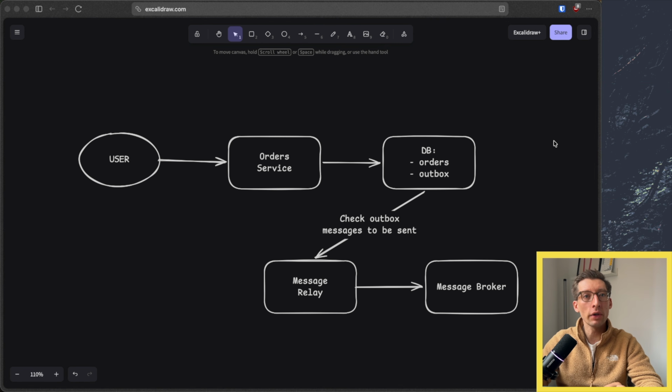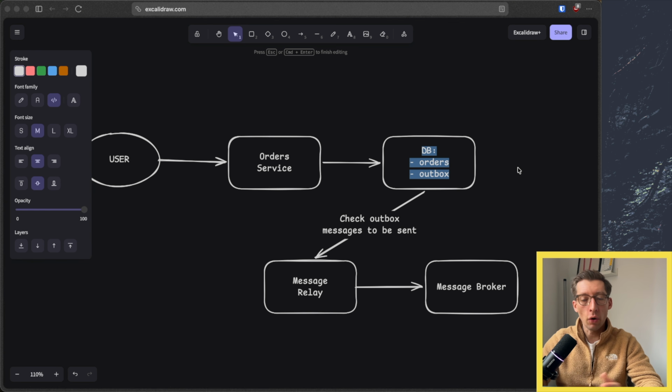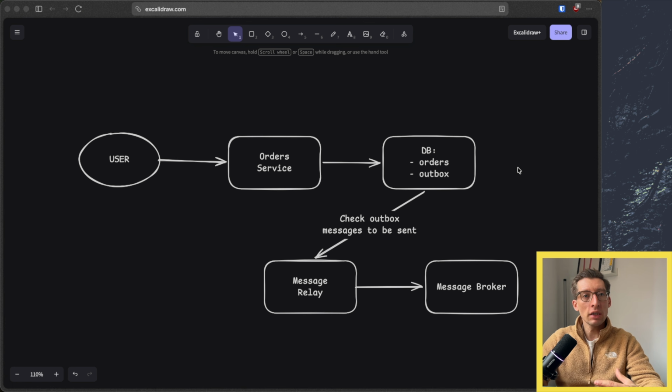Obviously, our diagram will look a little bit different now. Instead of a single orders table, we now have two tables in our database, orders and Outbox. But simply storing the message in the Outbox table is not enough. We need to send it somehow. That's why we usually need some sort of message relay or message dispatcher, a service or a process that periodically checks the records in the Outbox table, sends them to a message broker, and after receiving the receipt that the message is actually sent, updates the status, so that this message is either deleted or not processed the next time. This process is definitely more robust for distributed systems.